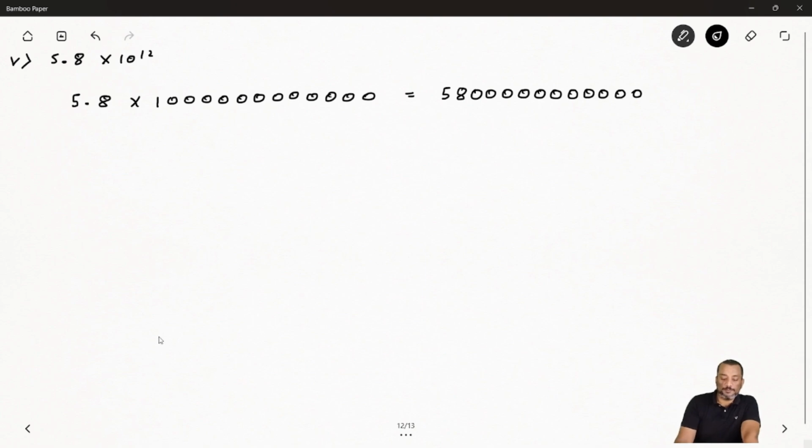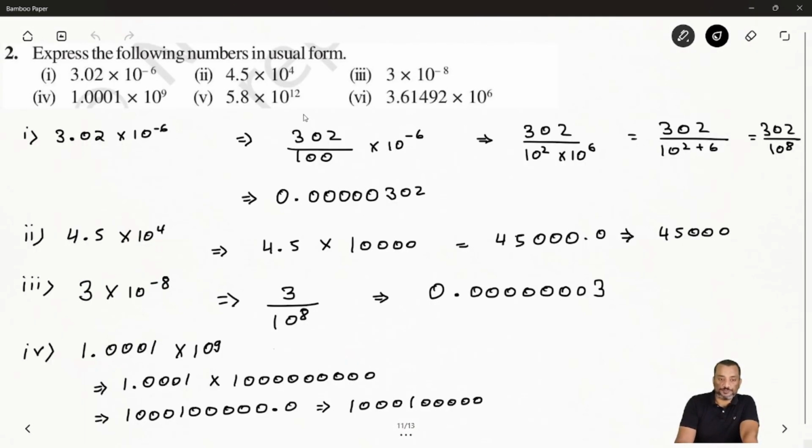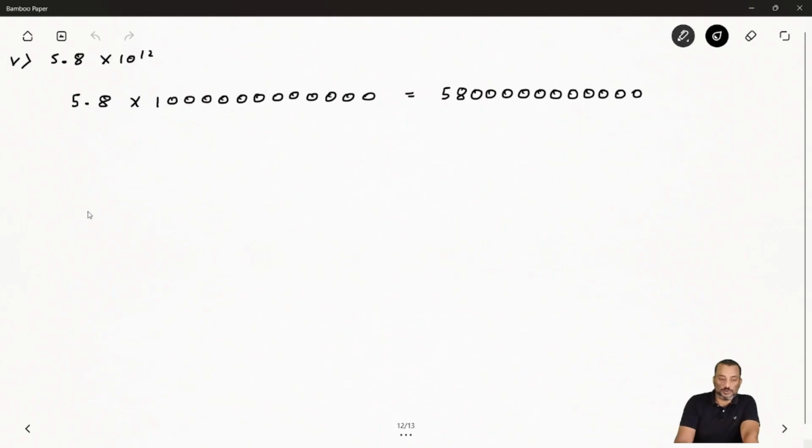Okay, hope it's clear. Now, next one, we have 3.61492. Now it is multiplying with 10 to the power 6. So we will solve this one. So we can say question number 6. It is saying 3.61492 times 10 to the power 6.